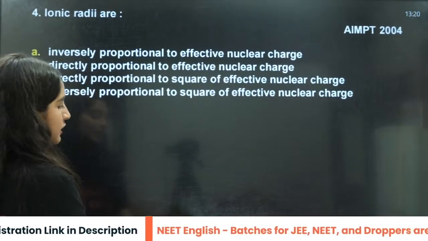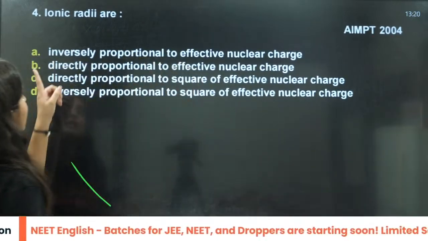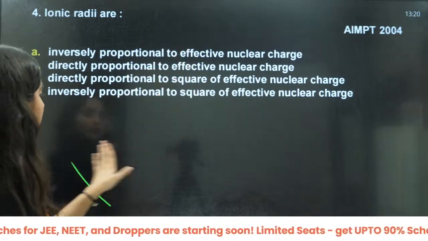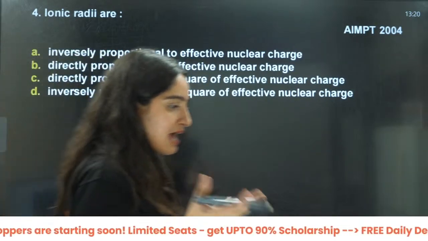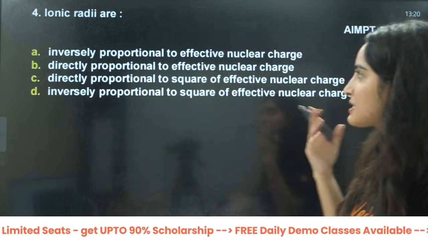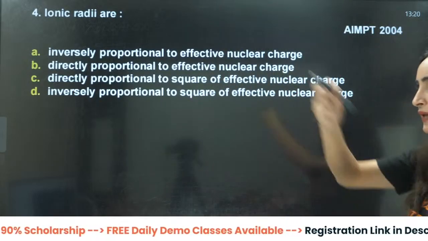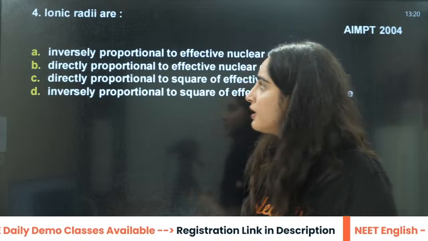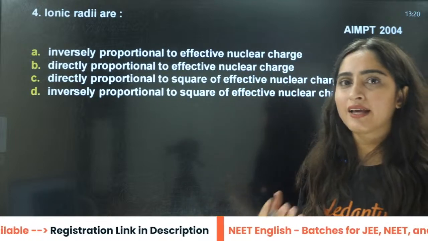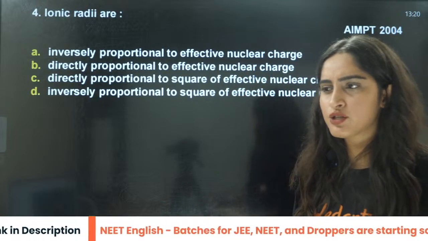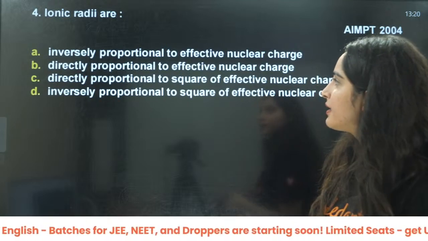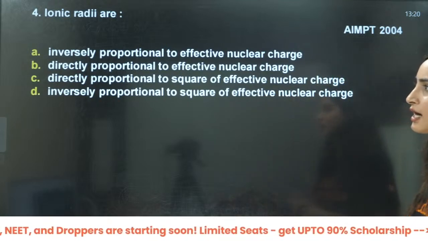Ionic radii. What are you talking about ionic radii here? Inversely proportional to effective nuclear charge. As the effective nuclear charge is increasing, the attraction is increasing, and the ionic radii will decrease. That is true. Directly proportional to effective nuclear charge?